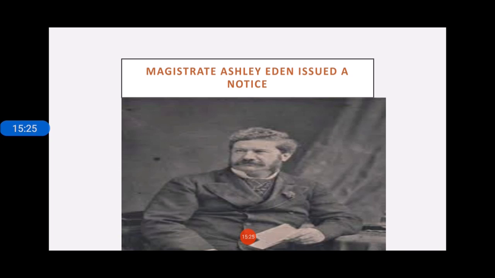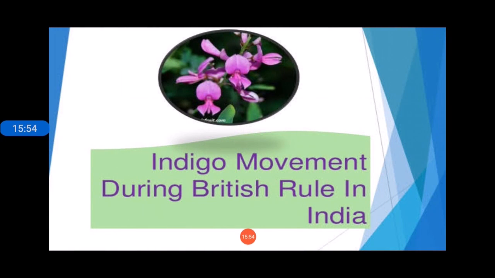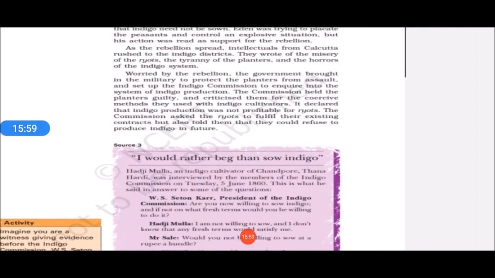In addition to it, in Barasat, Magistrate Ashley Eden issued a notice. In that notice he mentioned that Indian farmers would not be compelled, meaning they would not be forced to accept the indigo contracts. Nobody would force the Indian farmer to sign the contract. This way Eden was trying to pacify the Indian farmers, because they were already very angry.